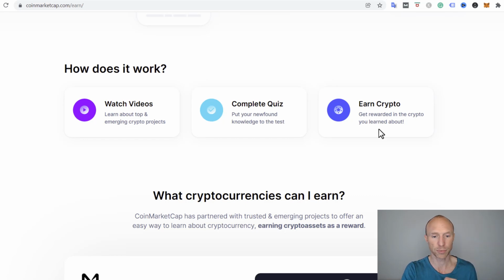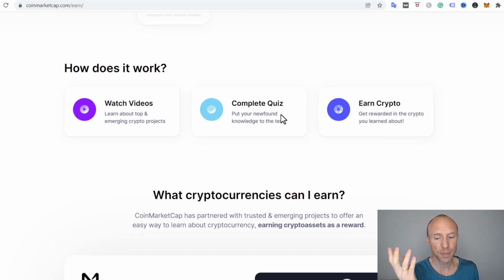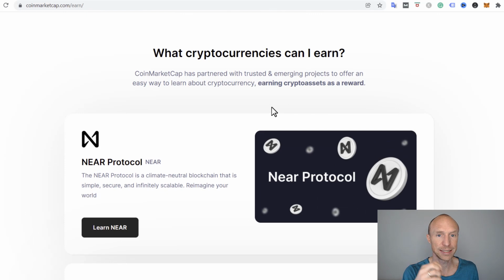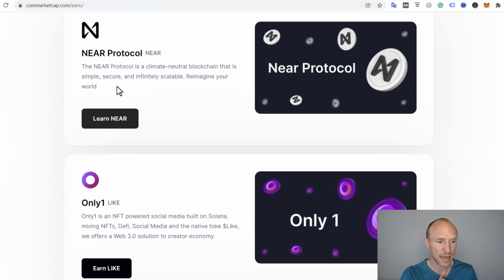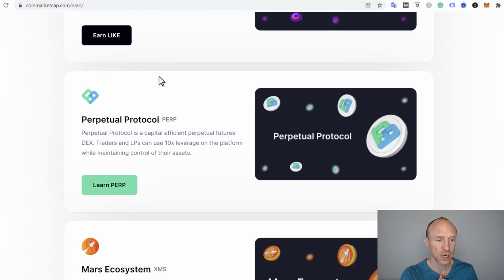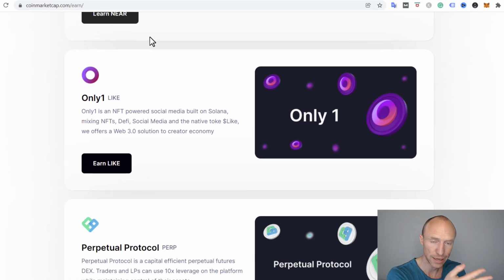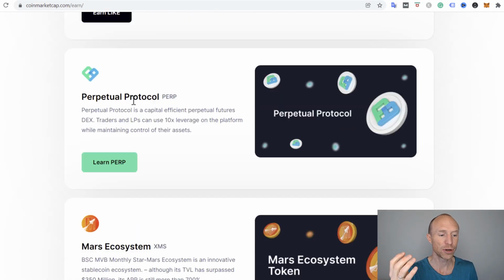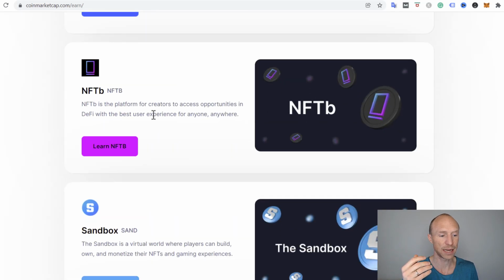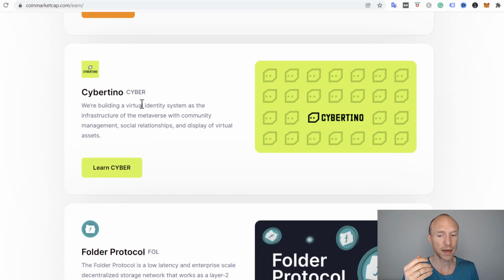I will leave a link in the top corner so you can learn about how to use that also if you want to earn more this method, because they do pay quite decently, and it is quite easy, and it is quite interesting if you want to learn more about cryptocurrencies. But you see, these are the ones that you can earn, but right now they have these different options, or some of them do not actually currently run, but these are some of the options that you have been able to earn in the past.